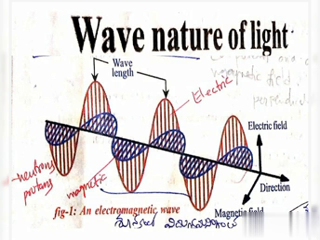Now we will discuss the wave nature of light. When you throw a stone into a still pond, you observe ripples which are transmitting the disturbance in the form of waves on the surface of the water.